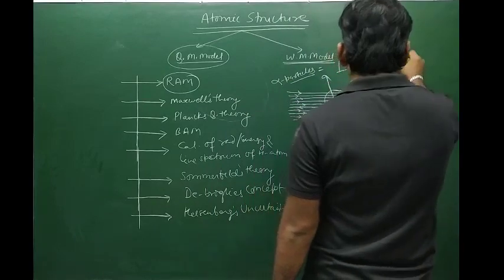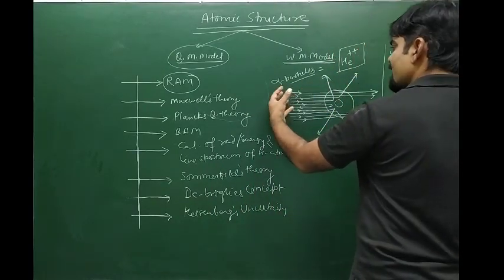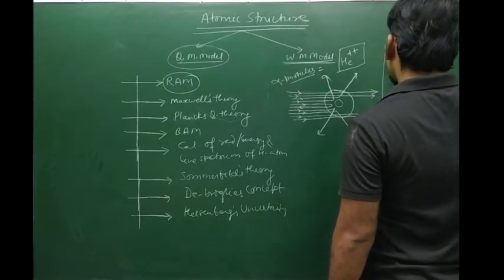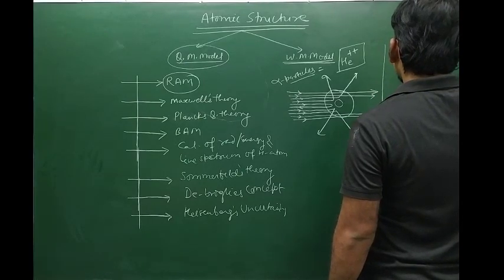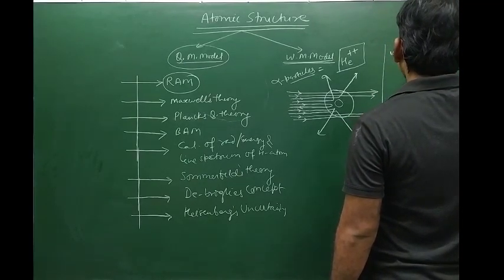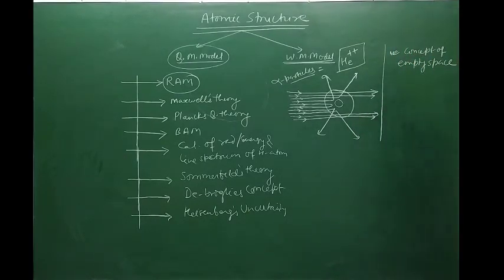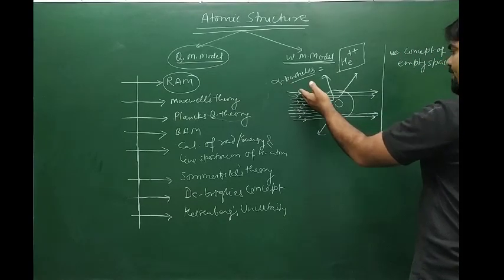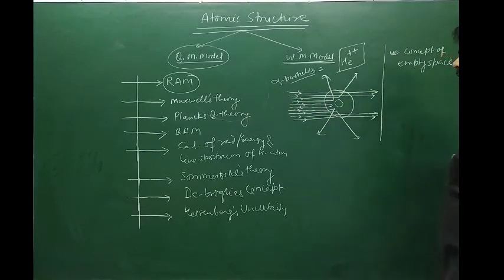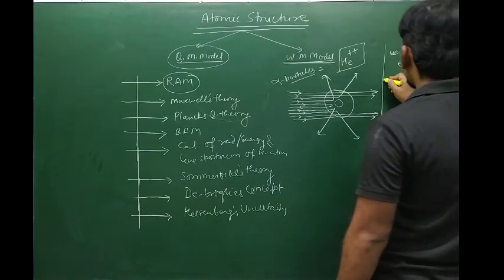Then Rutherford's atomic model basically consisted of three concepts. The first, because the rays pass directly through the thin gold foil, was the concept of empty space, or vacant space. Most of the alpha particles pass straight without any deflection, which means most of the atom remains vacant.